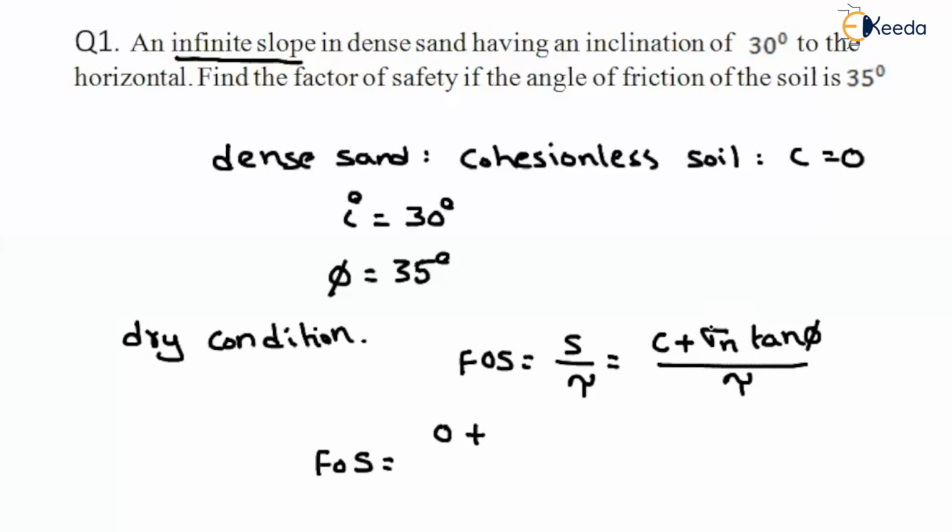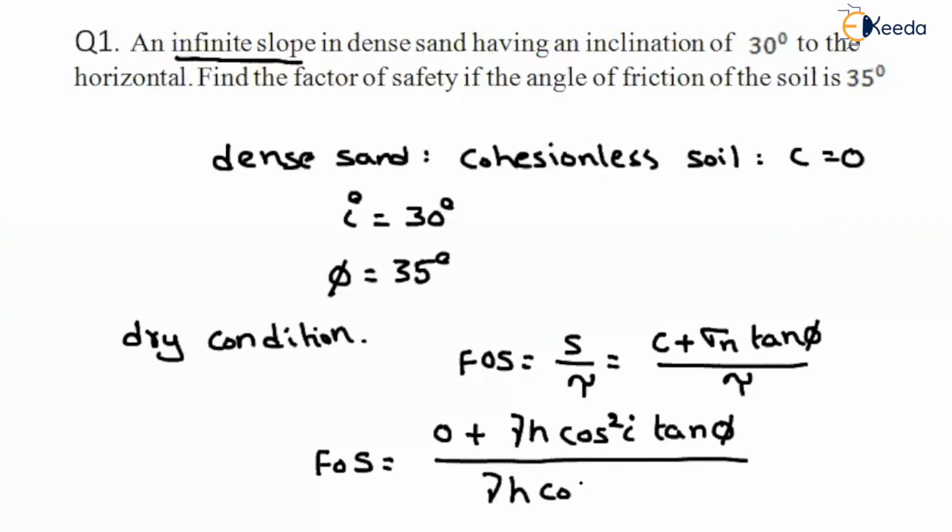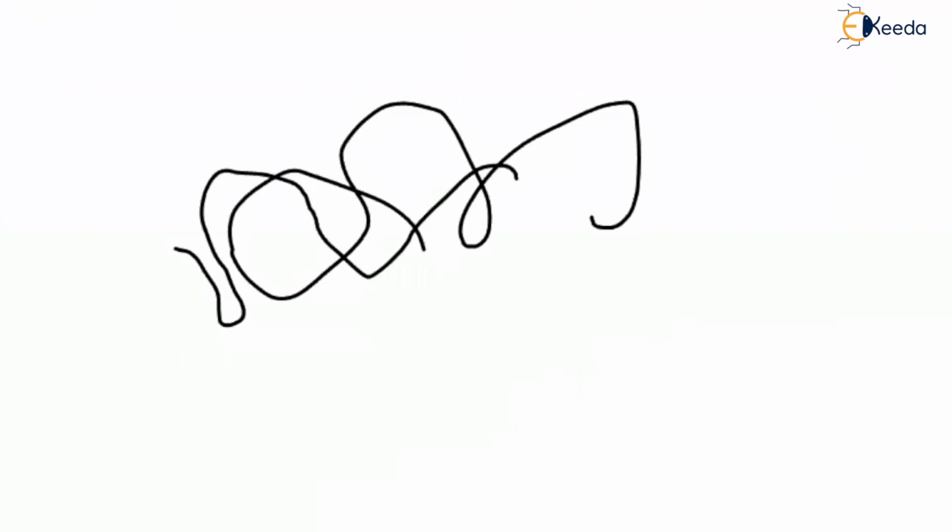What is the normal stress acting on the failure plane? That will be nothing but the unit weight of the soil, gamma, into H into cos square I, into tan phi. What about the shear stress on the failure plane? That will be nothing but gamma H into cos I into sin I. Gamma H gets cancelled, cos I, and if one cos goes to the downward side, then we will get the factor of safety equal to tan phi divided by tan I.